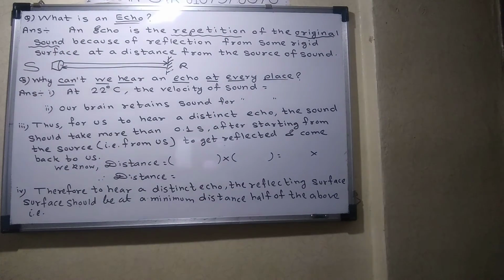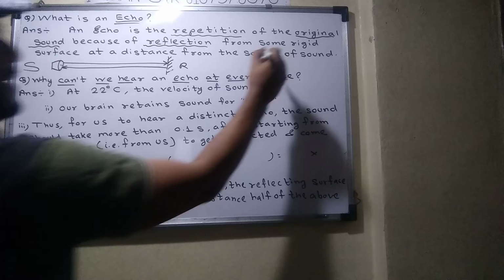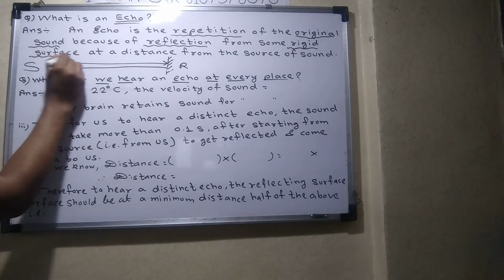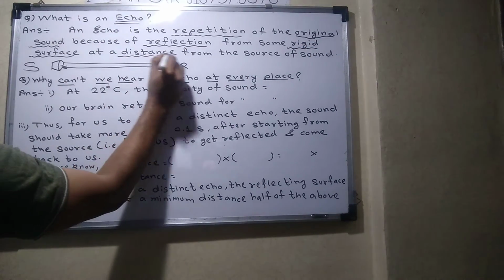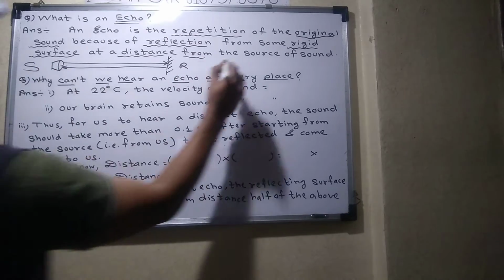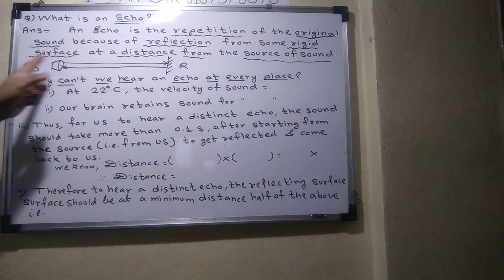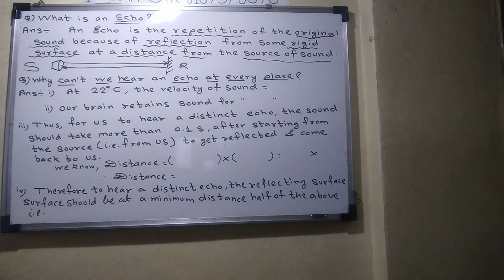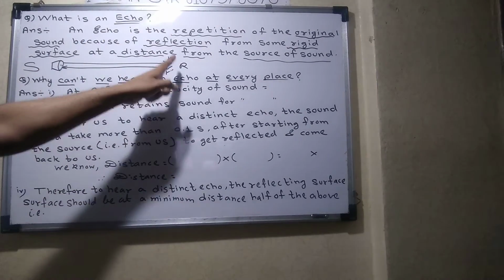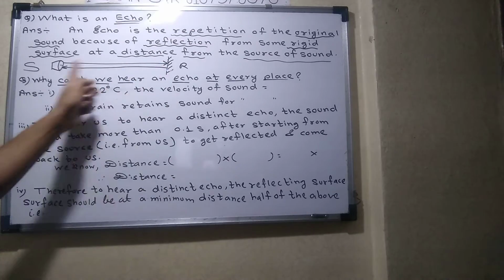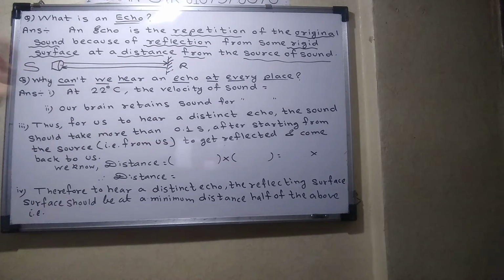It is a repetition of the original sound because of reflection from some rigid surface at a distance from the source of the sound. You can see the diagrammatic representation. So what is an echo? Echo is the repetition of the original sound because of the reflection from the rigid surface at a distance from the source of sound. Such repetition of sound is called an echo.